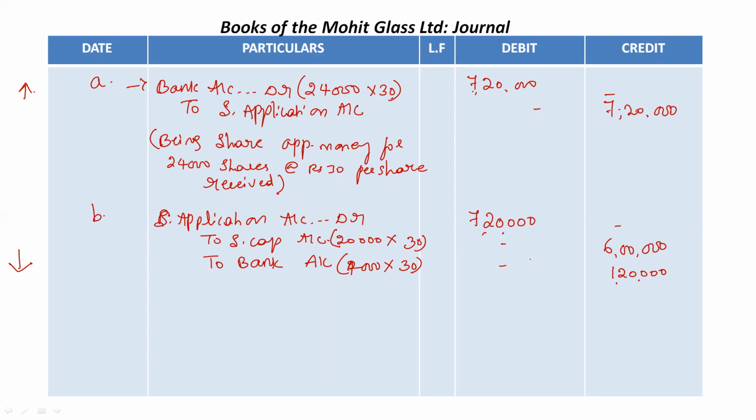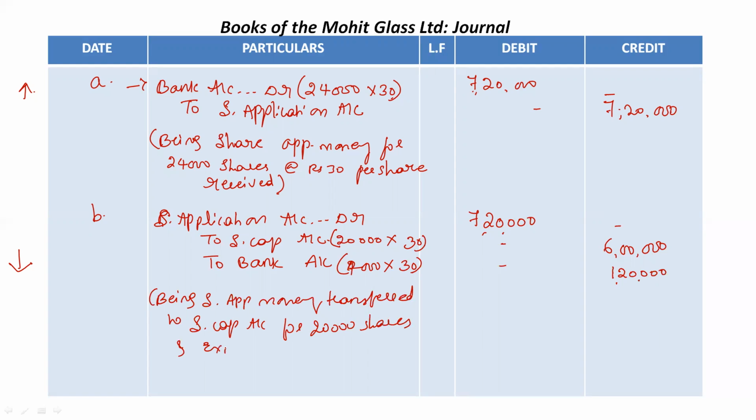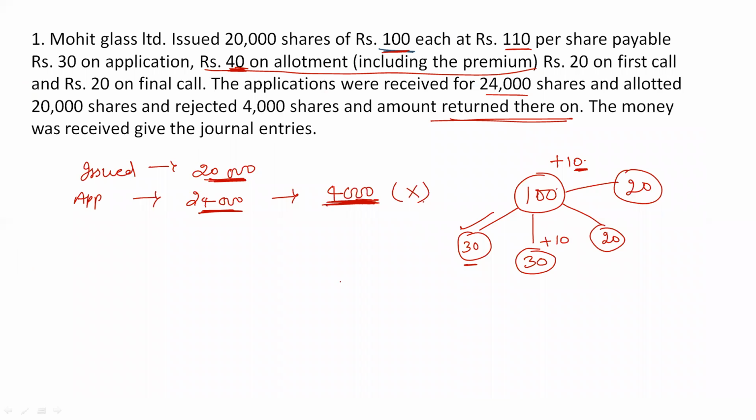Okay, so this is how we do the entries for application. In the narration, write: share application money transferred to share capital account for 20,000 shares, and excess share applications are rejected. So this is how you need to write the full narration here, right? So now the application process is done. It was simple, right?